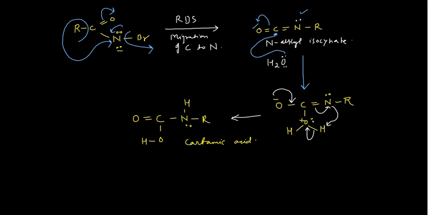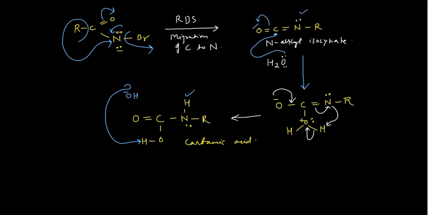So what can happen after that? Since you have used the alkali medium, don't forget this point, you have used the alkali medium, so OH negative is already there. So that OH negative will abstract this more acidic proton, which is more acidic than the hydrogen present on the nitrogen.